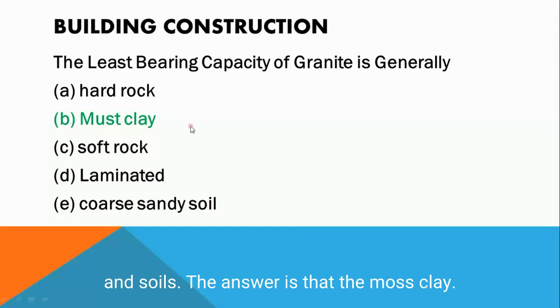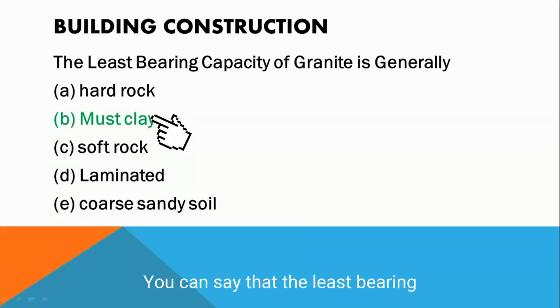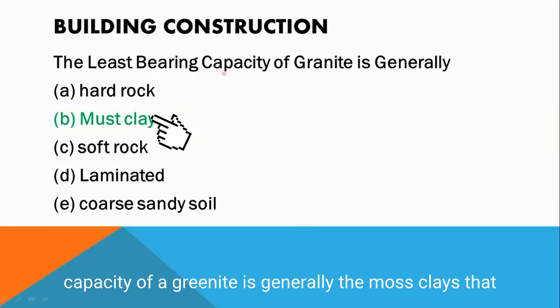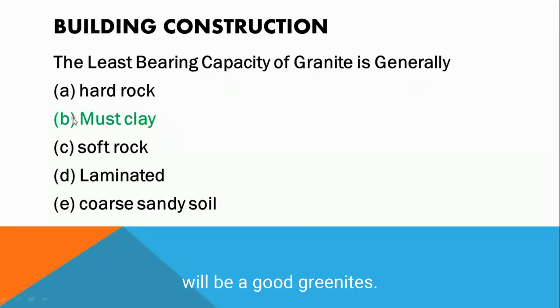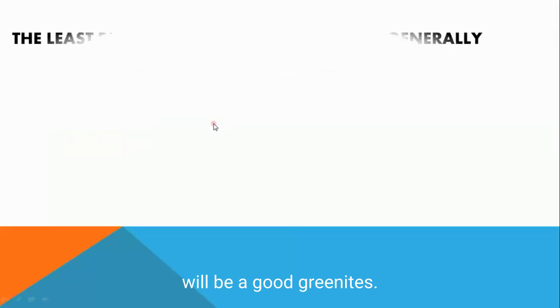The answer is moist clay. You can say that the least bearing capacity of a granite is generally moist clay.